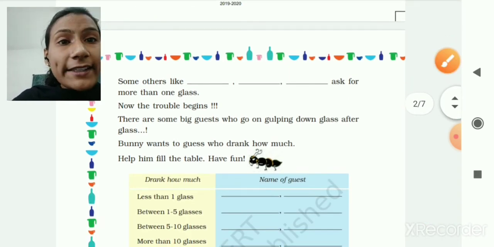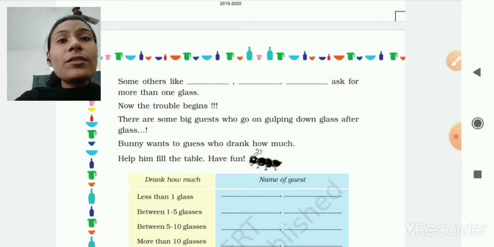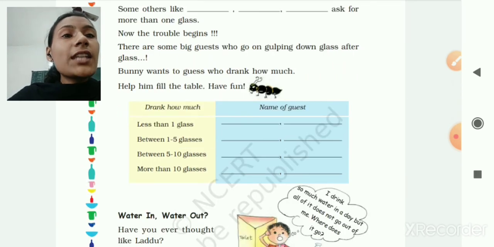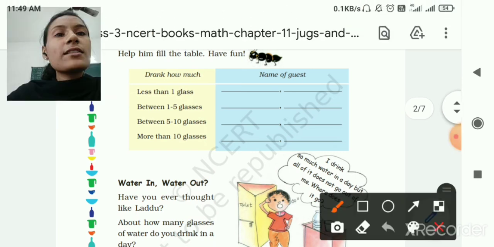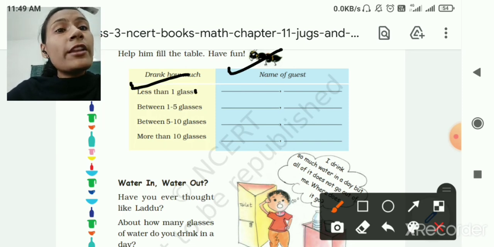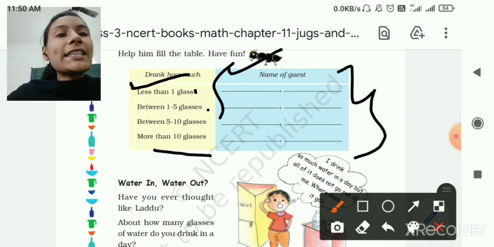Now the trouble begins. There are some big guests who go on gulping down glass after glass, after more than one glass. Bunny wants to guess who drank how much. Now help him fill the table. Have fun. Here we have to write who drank how much and name the guest. Less than one glass, then between 1 to 5 glasses, then between 5 to 10 glasses, and more than 10 glasses. Here we have to write the name of the guest. Let's write.